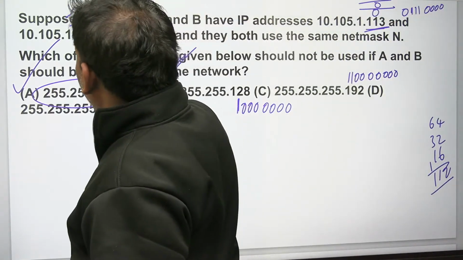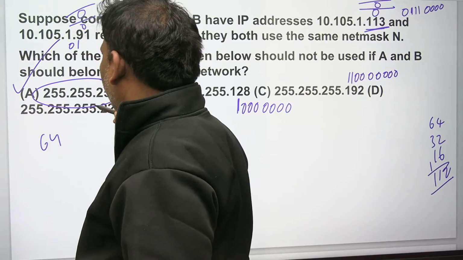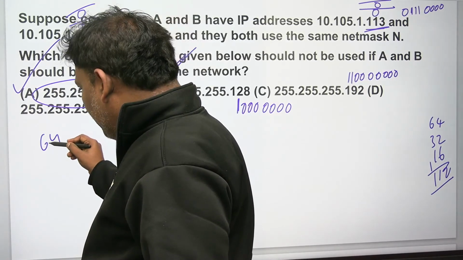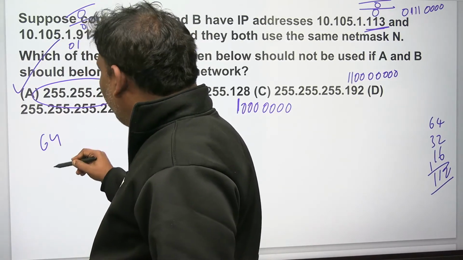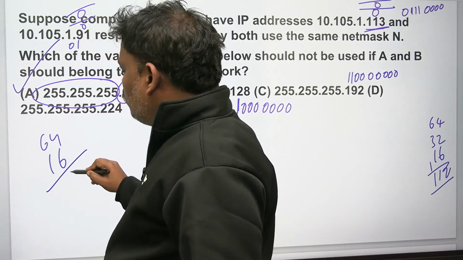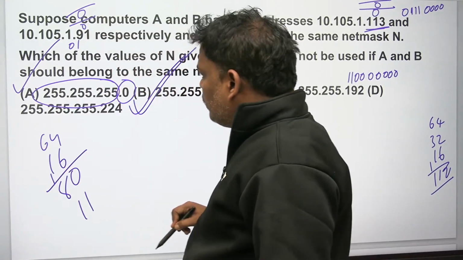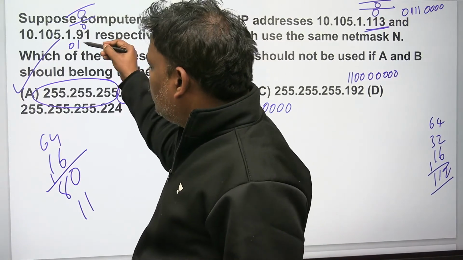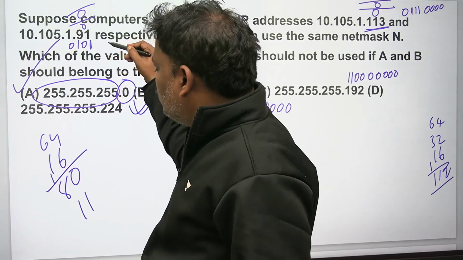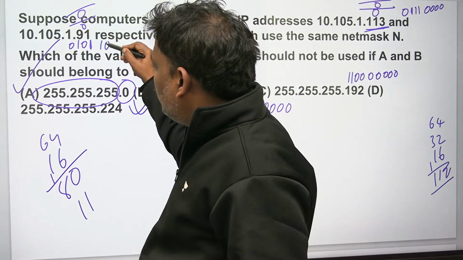91 means 64. Next one, if I write the 32 also, it will become 96. But I want 91. So next one is 16, which goes to 80, plus 11 makes 91, right? Let me try this one. So 2 power 6 yes, 2 power 5 no, 2 power 4 yes. Afterwards 11 means 1011.